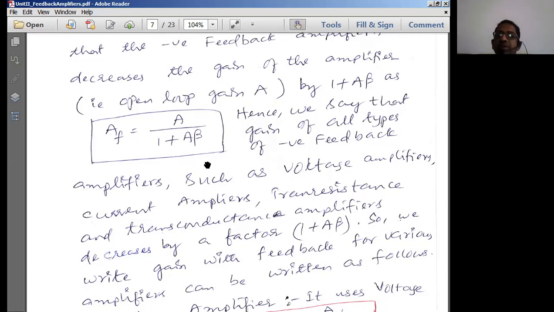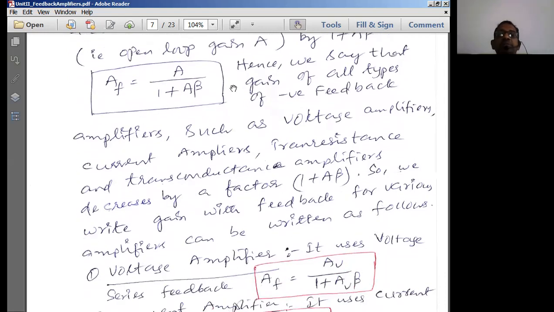This is very important. That means this formula is applied to all four types of amplifiers. What is going to be the difference here in the various types of amplifiers? If the amplifier is a voltage amplifier, we replace this A by AV.